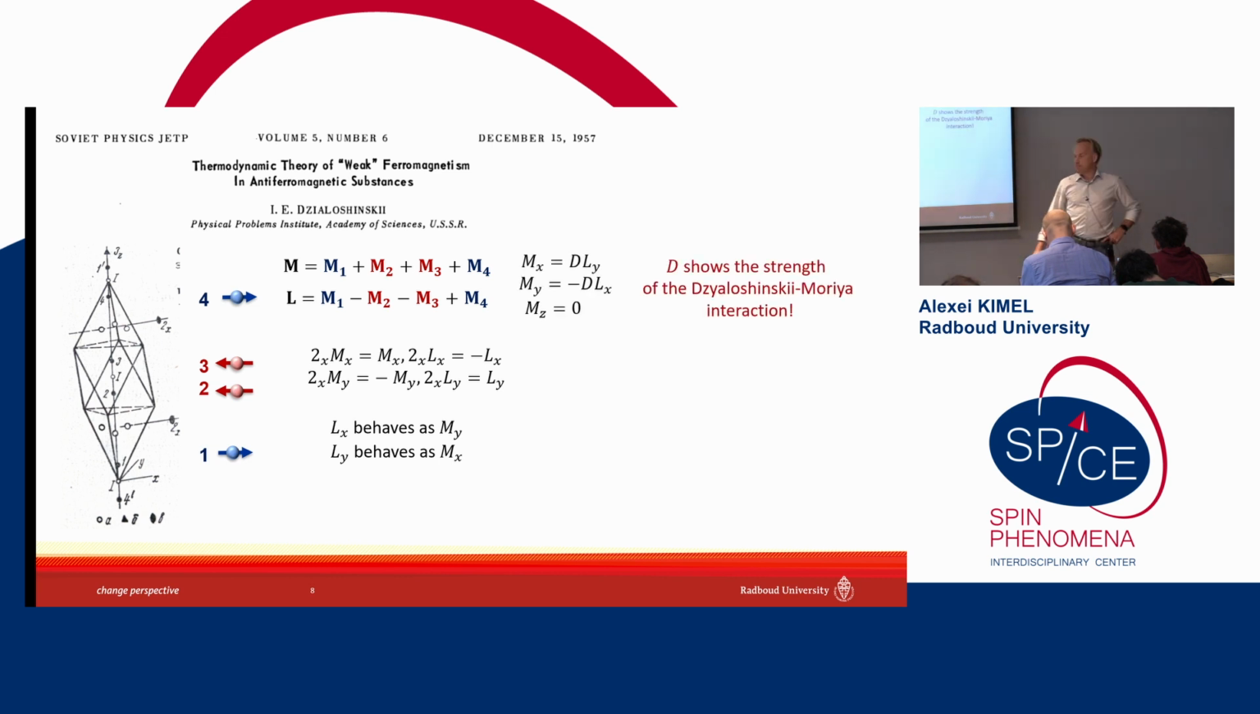That's why Zhelezhinsky proposed to connect these quantities, Mx and Ly, with D, which these days we call the Zhelezhinsky constant. And this was the way to explain so-called weak ferromagnetism in antiferromagnets. But the statement I want to make is that in materials with the magnetic structure of hematite, Mx is transformed in the same way as Ly.